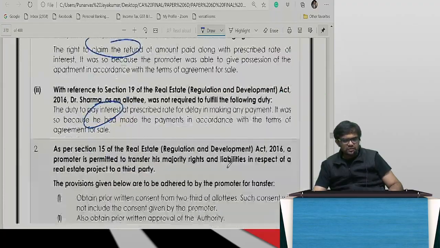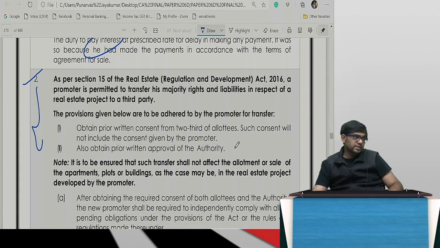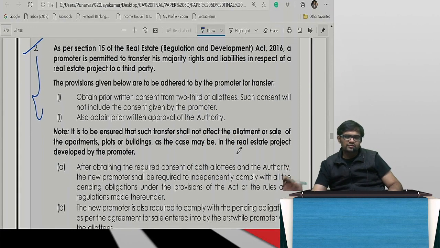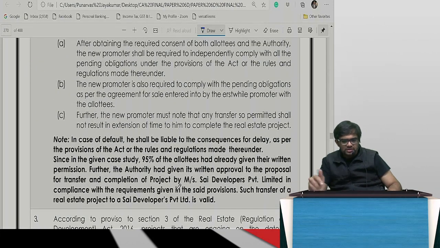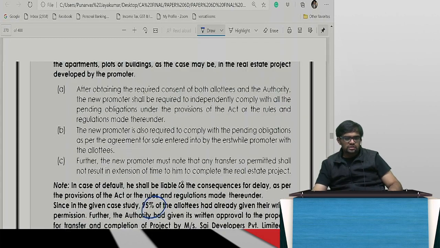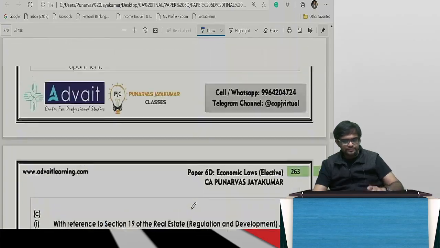You can see this is how you need to write. See this one. Very good suggested answers by the institute. So you can check this. And I have also added here and there. Yes. So they have already given in this. See, they have already given 95%. They have already given written permission. They are given in the question. So this will be fine. So what all should you do? This procedure is given in section 15. You can check it out. Right? Next.